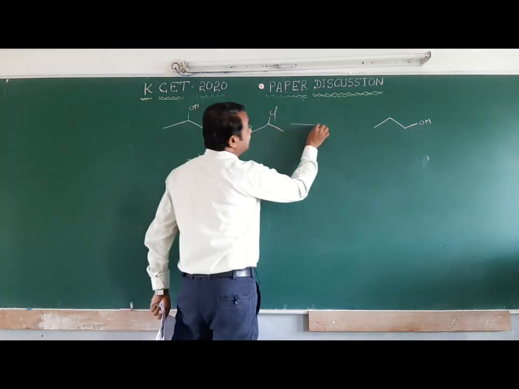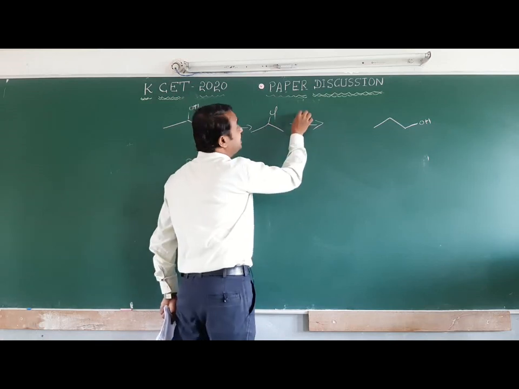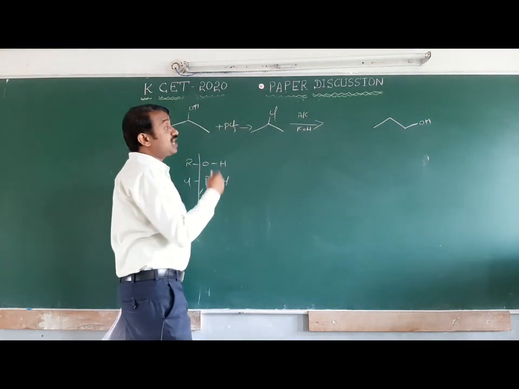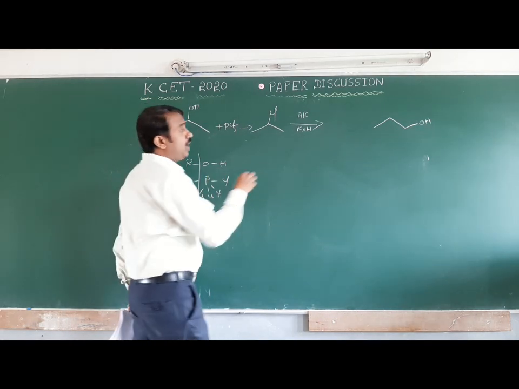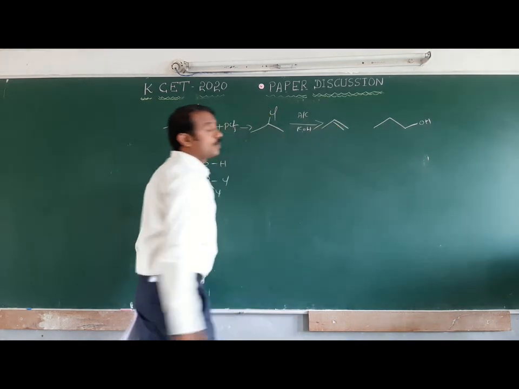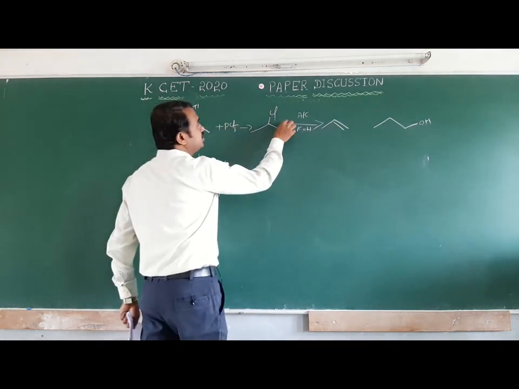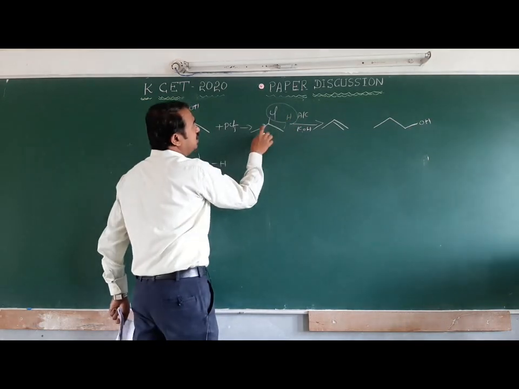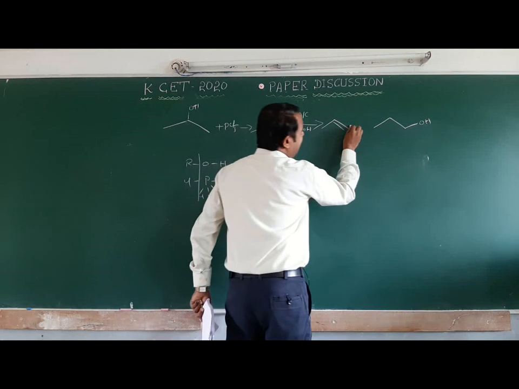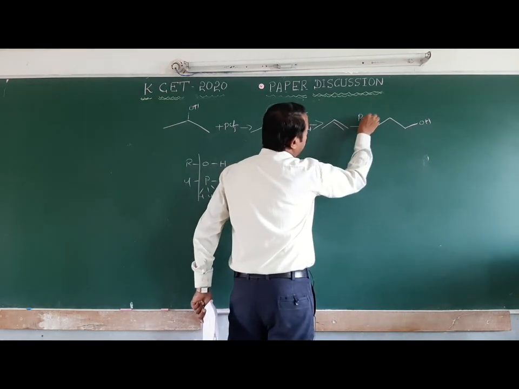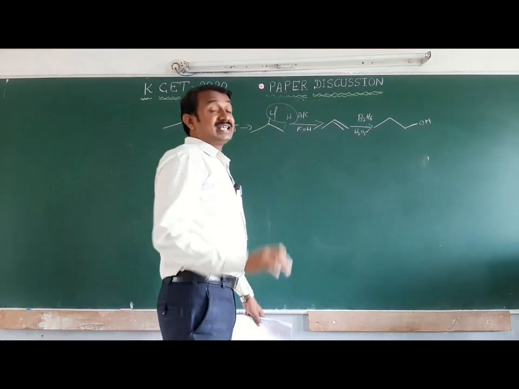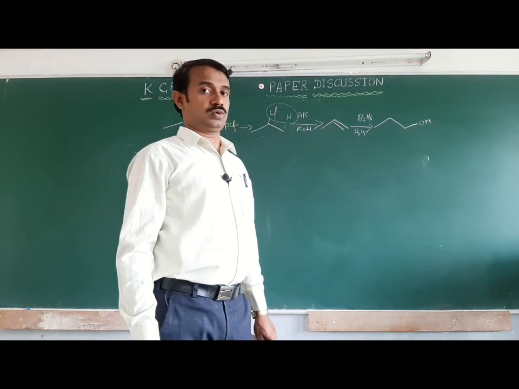Next is Saytzeff: alcoholic potassium hydroxide undergoes dehydrohalogenation. Dehydrohalogenation, where one hydrogen and Cl are removed, gives propene, CH3CH=CH2. Then hydroboration, B2H6 in the presence of hydrogen peroxide, follows the anti-Markovnikov rule.